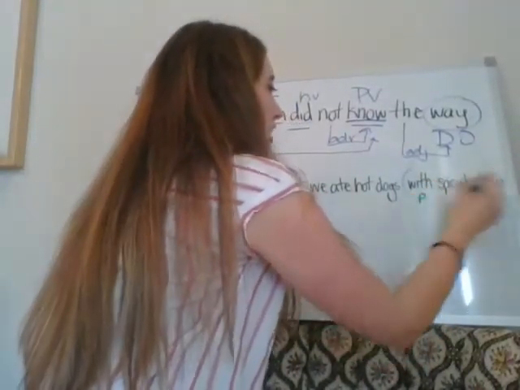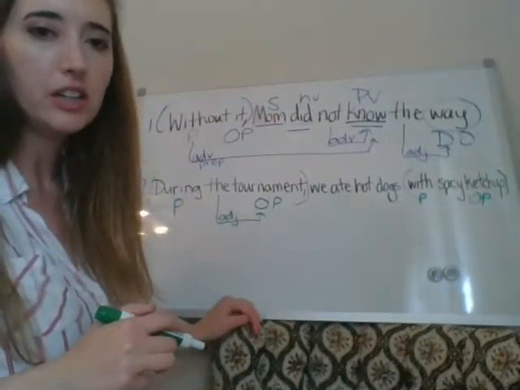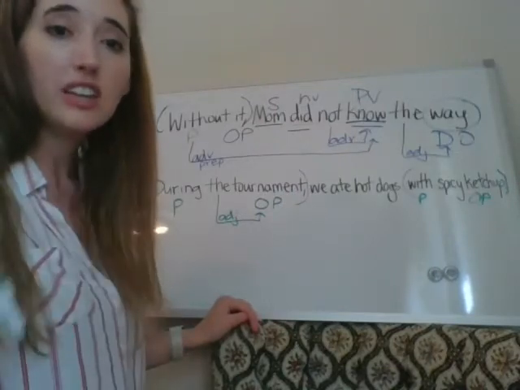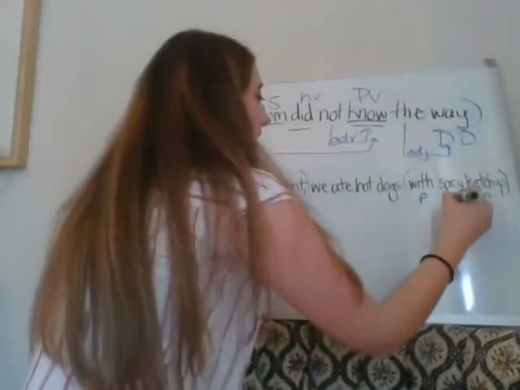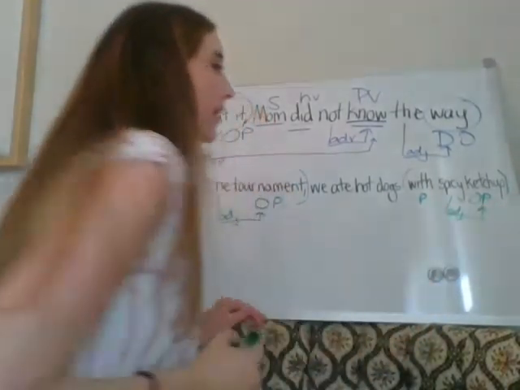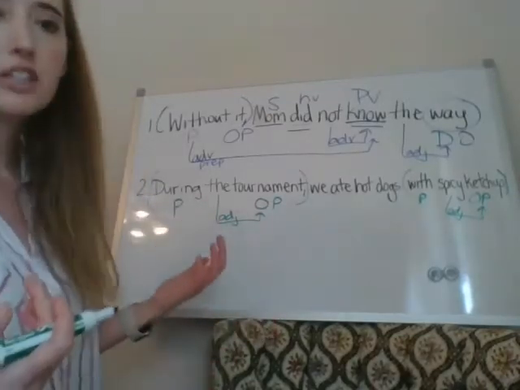Okay, so with is our preposition. Ketchup is the object of the preposition. What is spicy doing in this prepositional phrase? It's telling us what kind of ketchup. Spicy tells us what kind of ketchup. It is an adjective element because it modifies a noun. It is an adjective. Okay, we found the only 2 prepositional phrases.